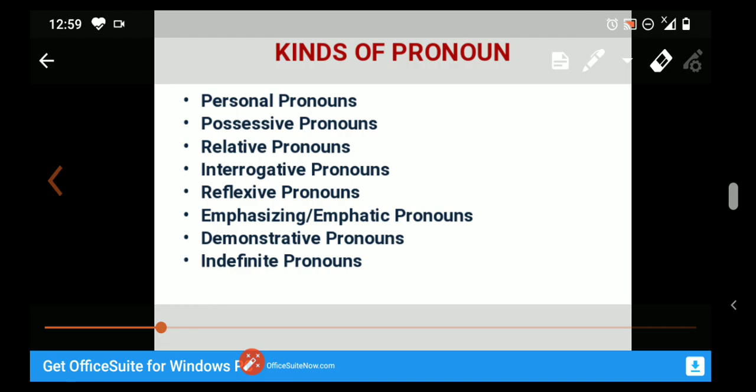Next, kinds of pronoun. Students, there are 8 kinds of pronouns, and they are: first, personal pronouns; second, possessive pronouns; next, relative pronouns; interrogative pronouns; reflexive pronouns; emphasizing or emphatic pronouns; demonstrative pronouns; and indefinite pronouns. So now we shall discuss all the kinds of pronoun one by one.